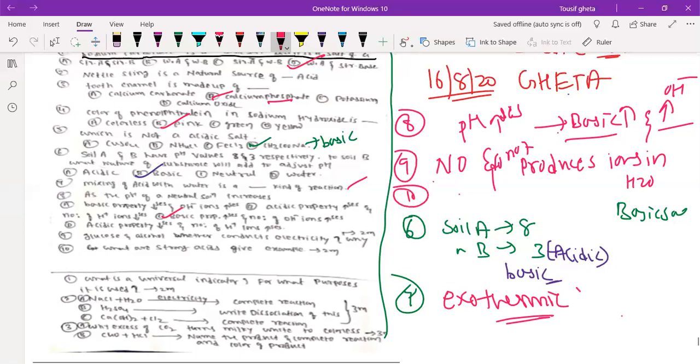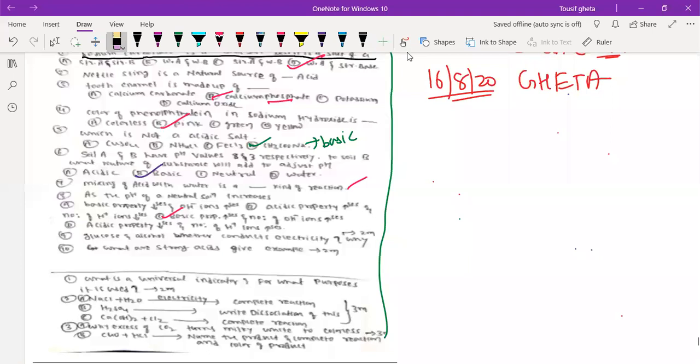10th one, what are strong acids? Strong acids means the ones which will ionize completely, which will dissociate completely in water. They are called strong acids. They will also have more H plus ions, that also you can write. And what are the examples? HCl, H2SO4, nitric acid, HNO3. So these are the examples you can give for the 10th question. Right, boys and girls? If you get a doubt also, you can tell me.